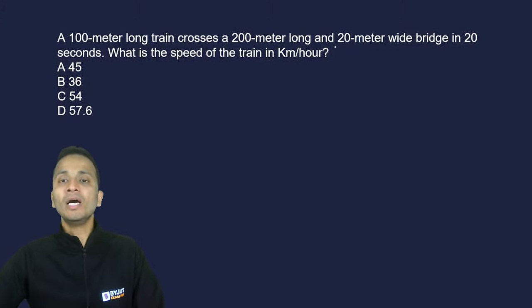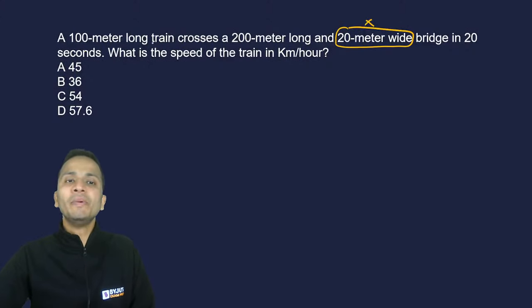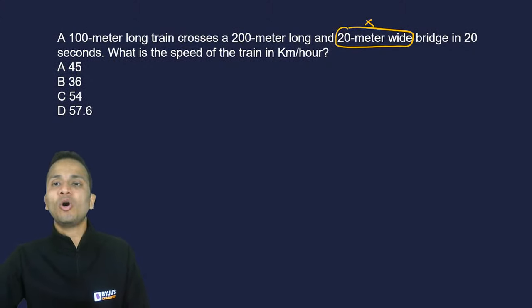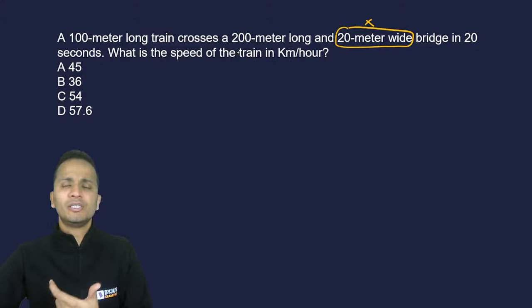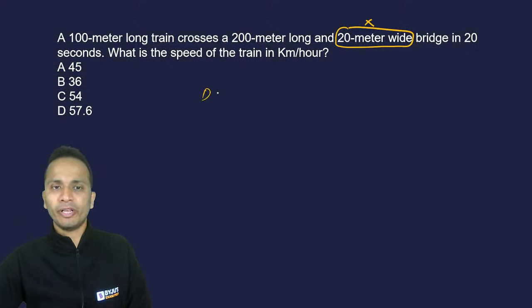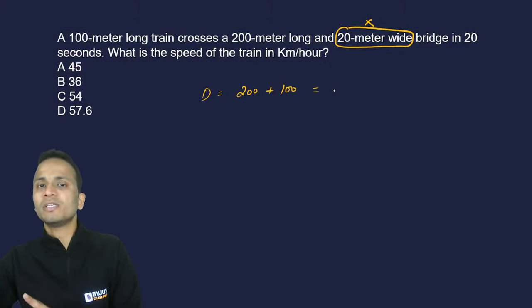Okay. Now, one piece of information given in this question, the width of the bridge, is not required at all. So this is redundant, extra information. Now, a 100-meter long train crosses a 200-meter long bridge. So the train has to cross this entire bridge. That means the distance traveled by the train will be equal to the length of the bridge plus the length of the train. So the total distance that the train will cover to cross this entire bridge will be